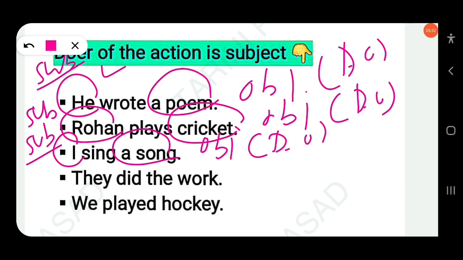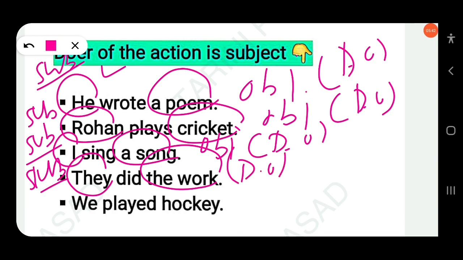They did the work. Who did? They did. They is the subject, the doer of the action. Did what? The work. So this is the direct object. We played hockey. Who played? We played. So we is the subject, and played what? Hockey. So this is the object. What do you find in these sentences? Each sentence starts with a subject.